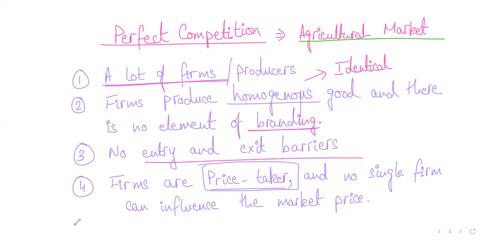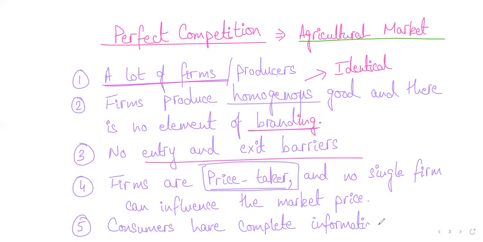Okay, now the last of the characteristics, the fifth and last characteristic, says that consumers have complete information. So consumers know what I was saying right now: consumers know how much the price of each unit of the good is. Complete information. So think about this. I don't know how it works in other countries, but in Pakistan, when you go to a farmers market, which is a more fancy name that you use, but in Pakistan, Itwar Bazaar, or whatever, where you have all the vendors selling fruits and vegetables, there is a market rate.